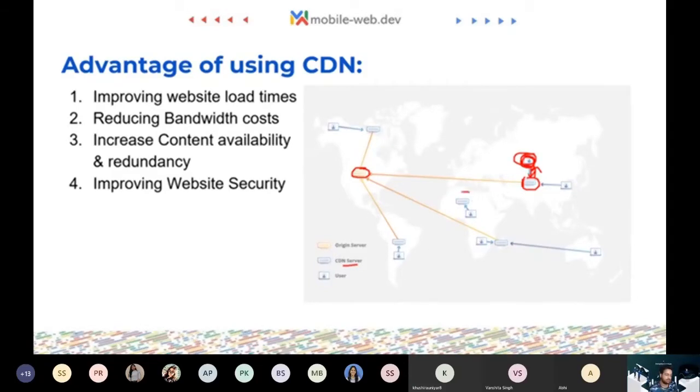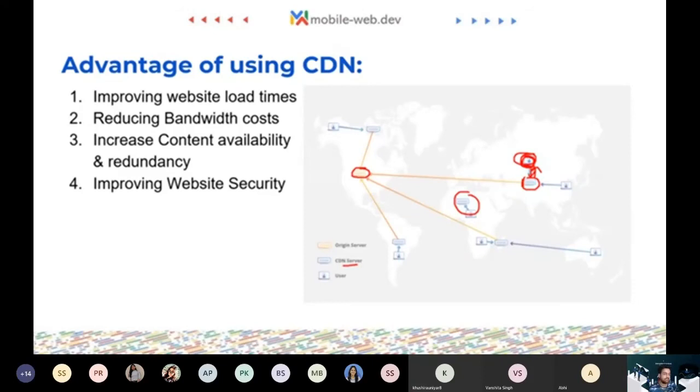So for example, in this diagram you can see someone in Africa is trying to access the website, and this CDN server knows that there is no update in the content, so it would just respond from this point. So the request doesn't travel a whole lot to the second place and make these matchups. So that is why we use CDN.